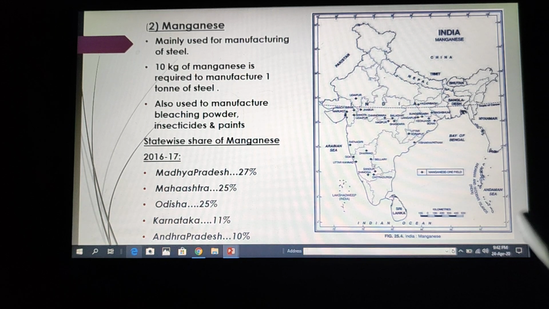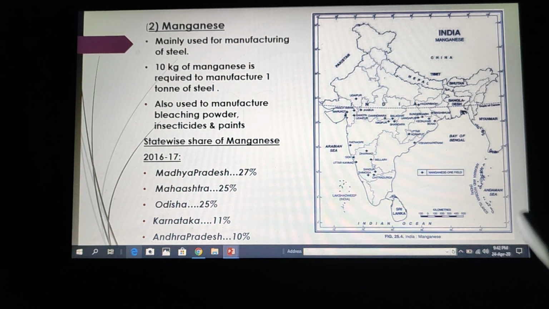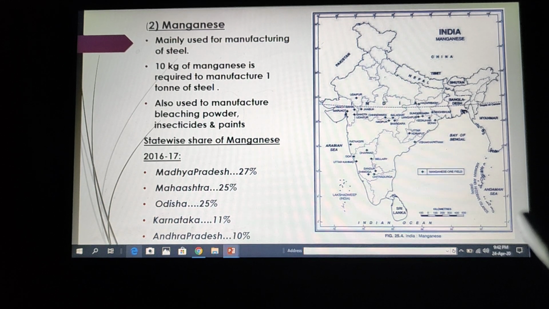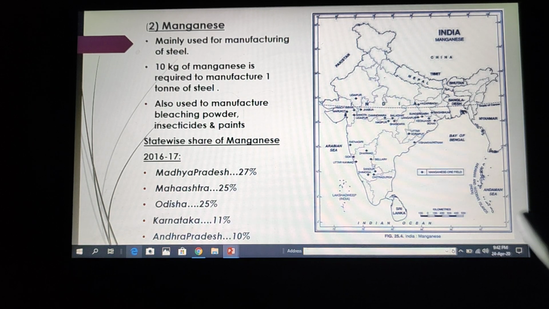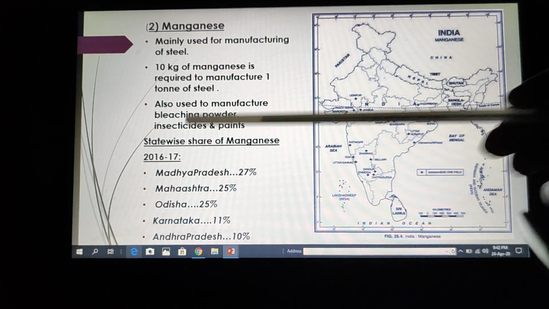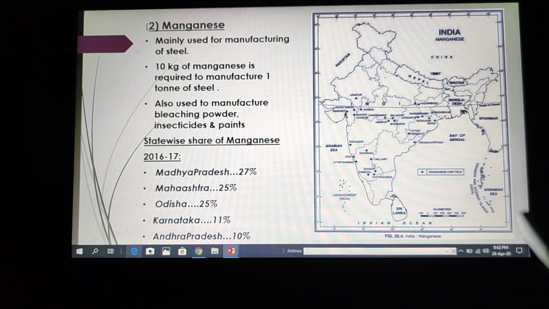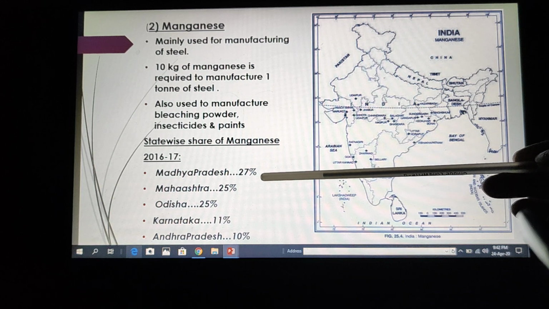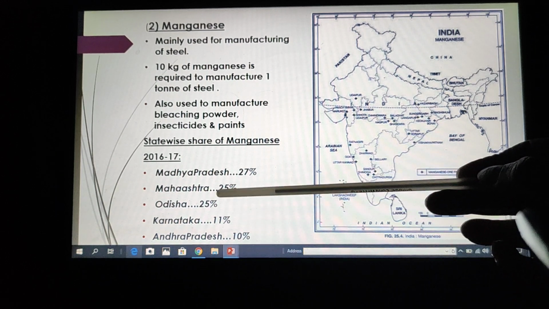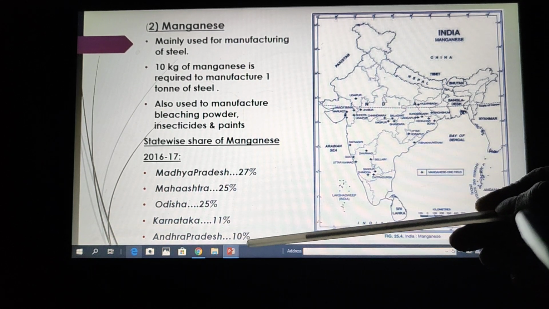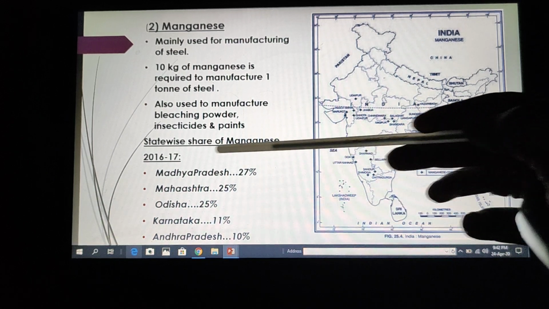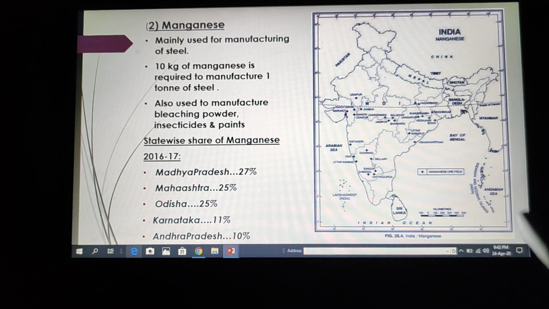Second is manganese, which is again a ferrous mineral. Manganese is widely used for manufacturing steel. Around 10 kgs of manganese is required to manufacture 1 ton of steel. It is also used to manufacture bleaching powder, insecticides and paints. Again, looking at the statewide share of manganese in the year 2016-17, Madhya Pradesh was ranking first, followed by Maharashtra and Orissa, which share the same percentage. Then Karnataka and Andhra Pradesh. Again, the same data is represented in the form of a pie diagram in your textbook.